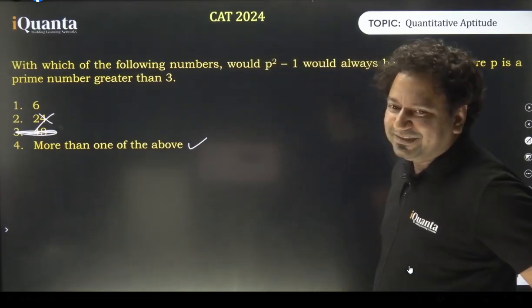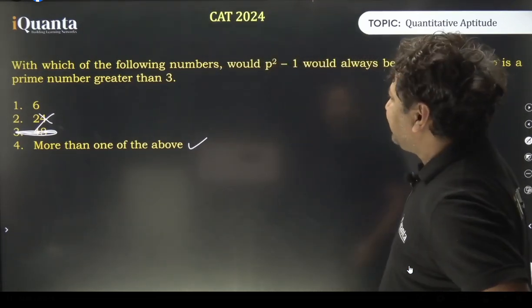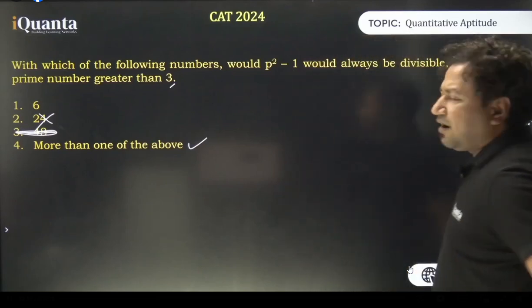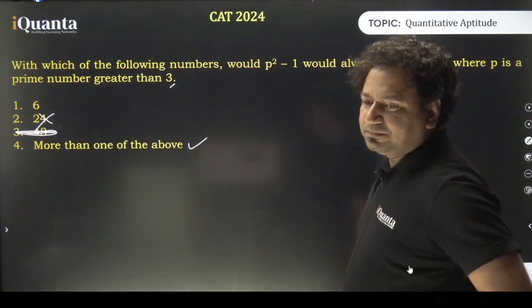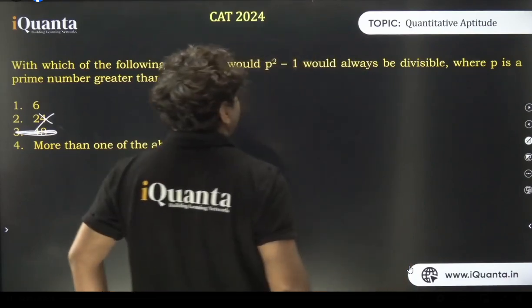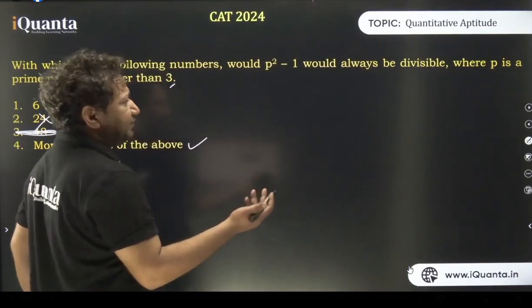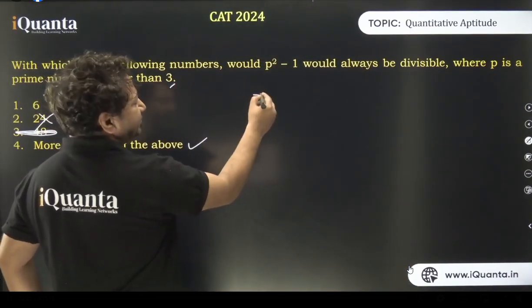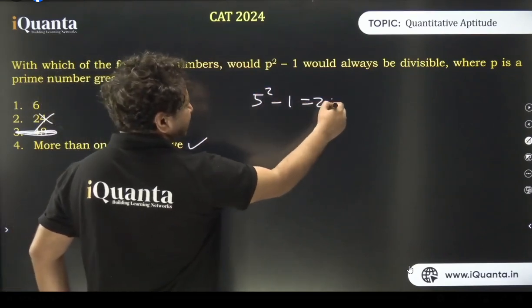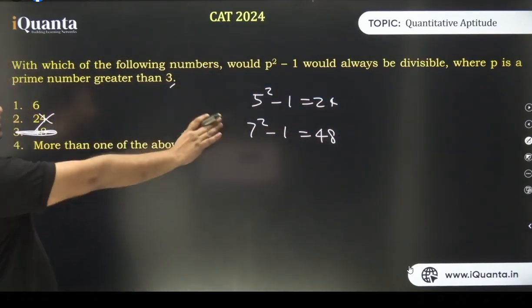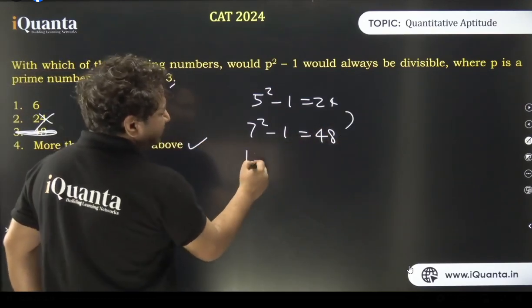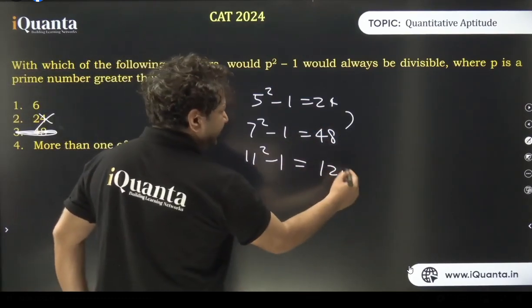Okay, let us put the values greater than 3. How do we do it? अनुराग बोलो ने B बोला है, ऊपर चेक करो. So there are multiple ways. I think a lot of you must have done. पहले 5 put किया. Let's take 5. 5 square minus 1 is 24 itself. Then put 7. 7 square minus 1 is 48. लोगों ने 24 मार्क कर दिया, बट कुछ ने कहा 48 तो इसको भी कर रहा है. Let's take 11 square minus 1. If you take this, you get 120. 24 का multiple है. Okay, cool.